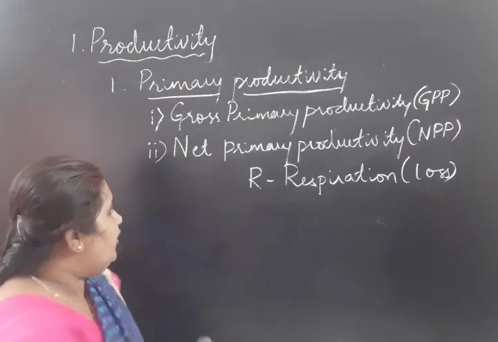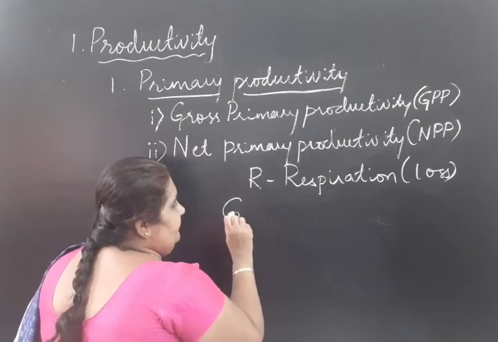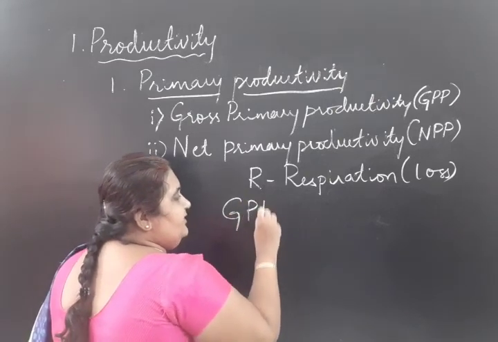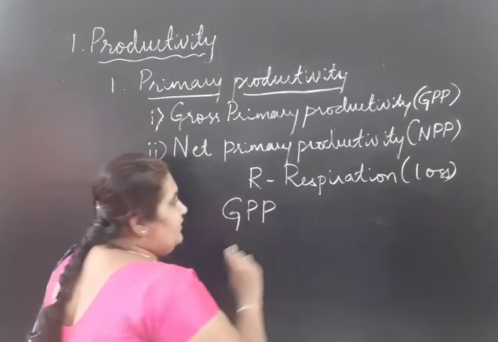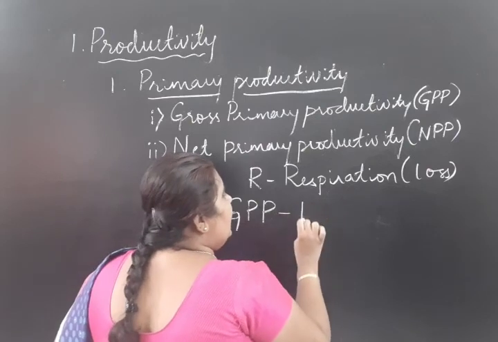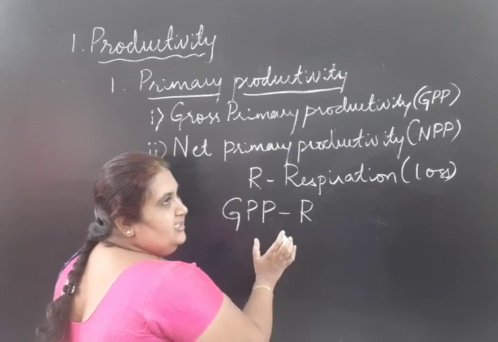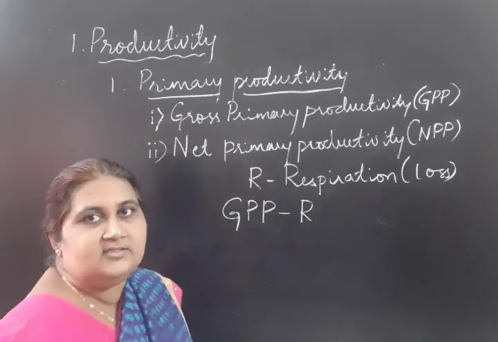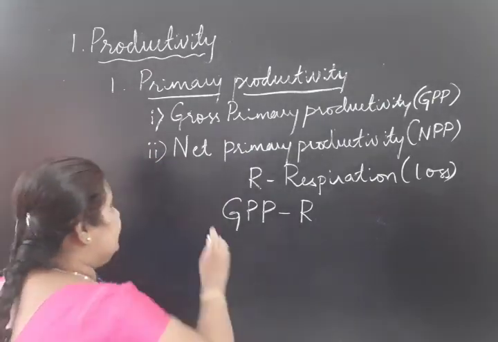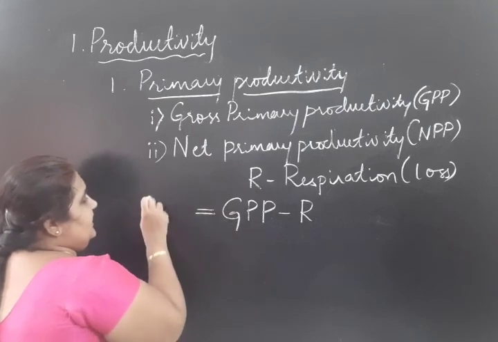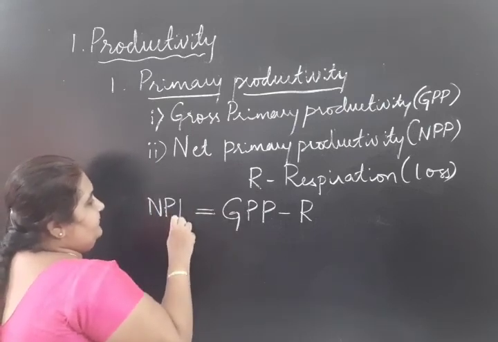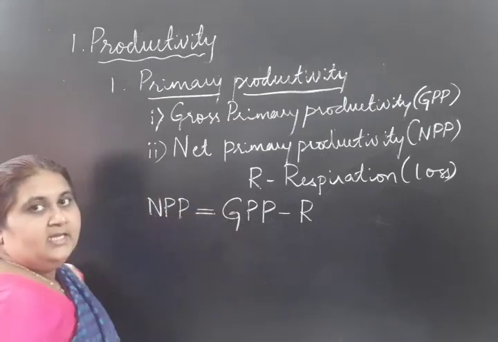So from GPP, gross primary productivity, we remove the R. What is remaining, the stored energy for the consumer, we call NPP.